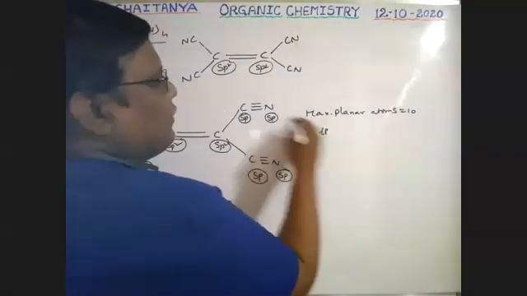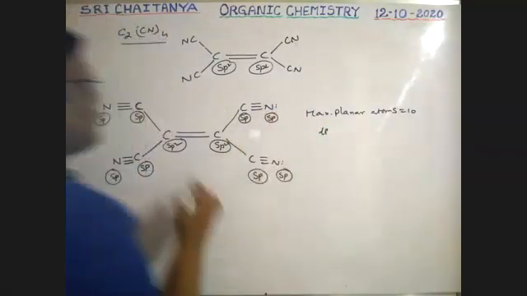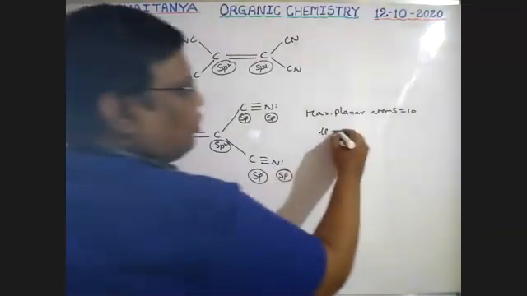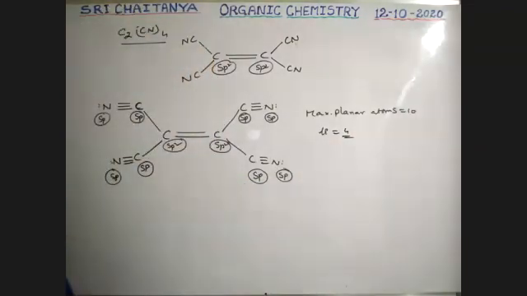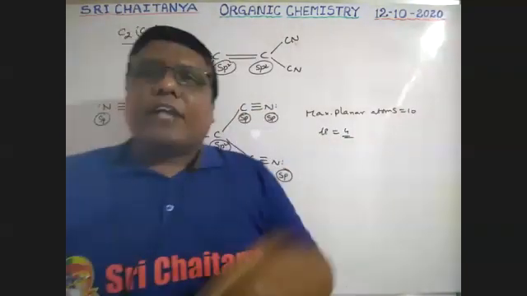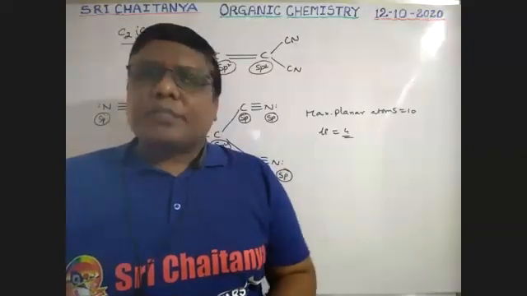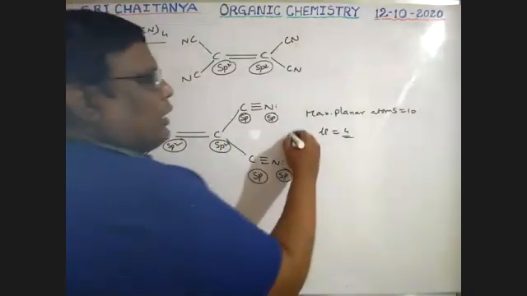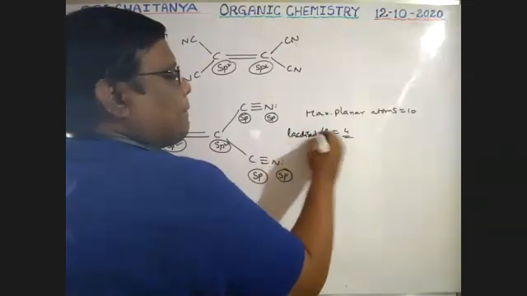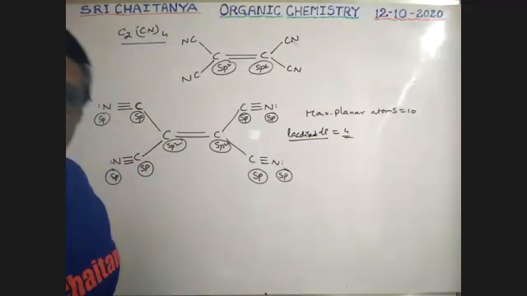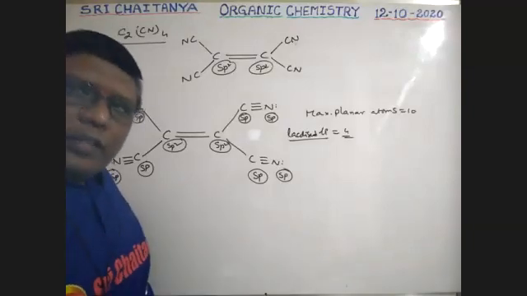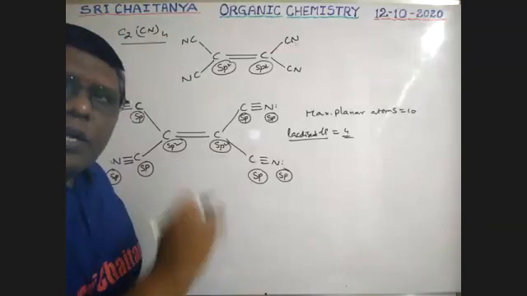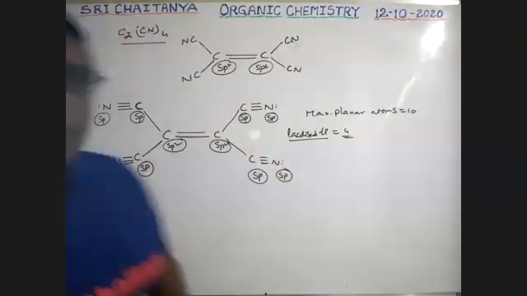So see, boys, wherever nitrogen is there, that nitrogen has one lone pair and without negative charge. So therefore, lone pairs is equal to 4. All those lone pairs are fixed to nitrogen. No resonance concepts are there. That is why those are localized lone pairs. Fixed to nitrogen. That is not rotated, not revolved throughout the molecule. That's why it is localized. Okay, next one.